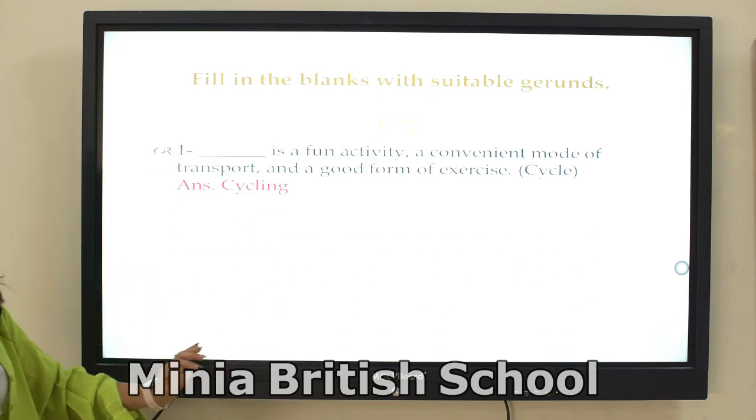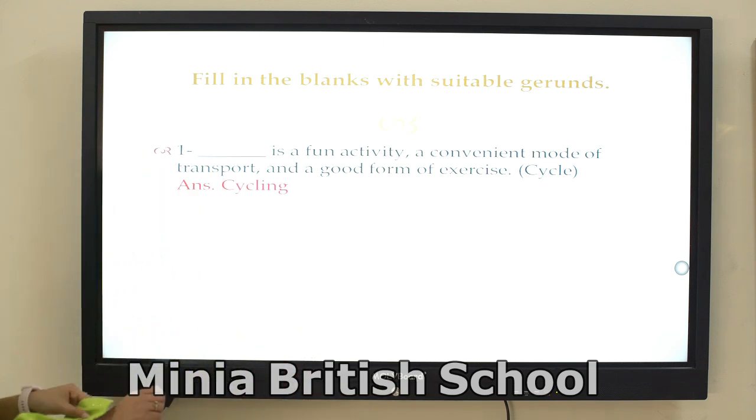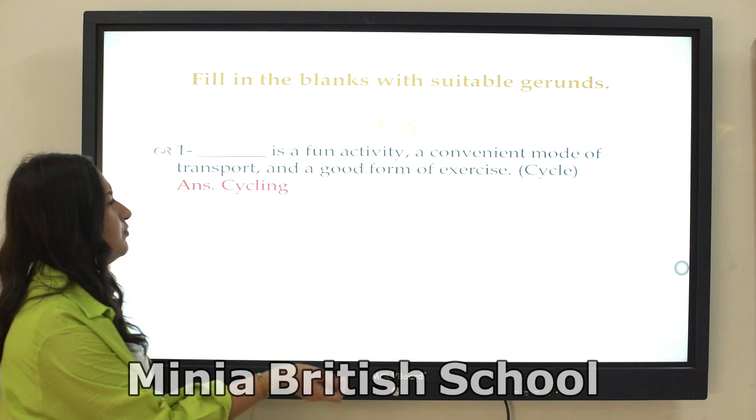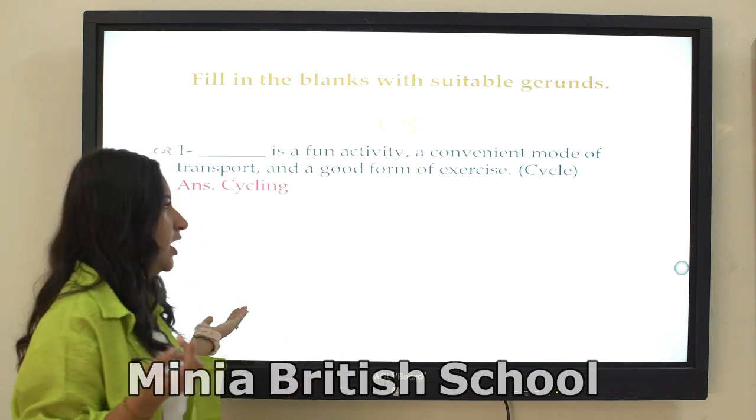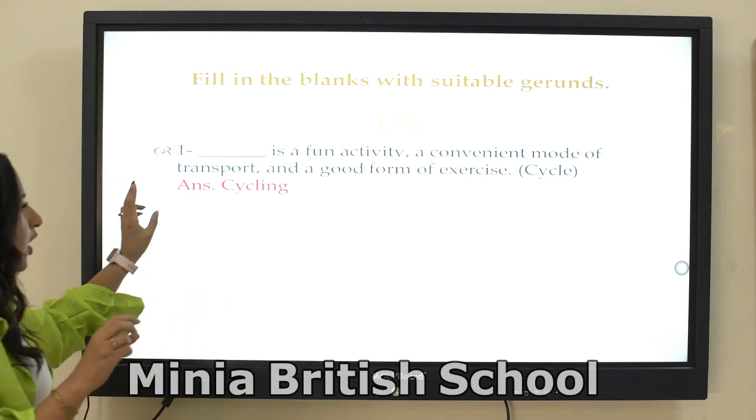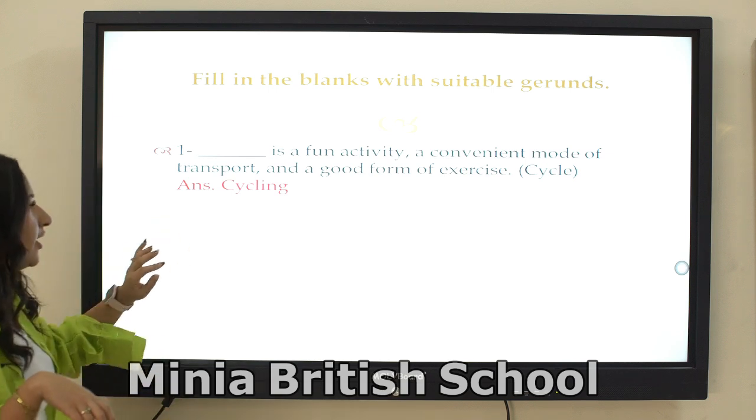Fill in the blank with a suitable gerund. Number 1: blank is a fun activity, a convenient mode of transport, and a good form of exercise. So cycle. We cross the letter E and add -ing: cycling.